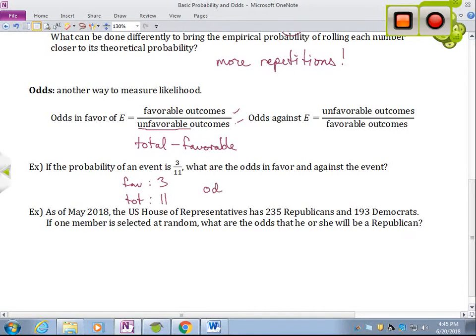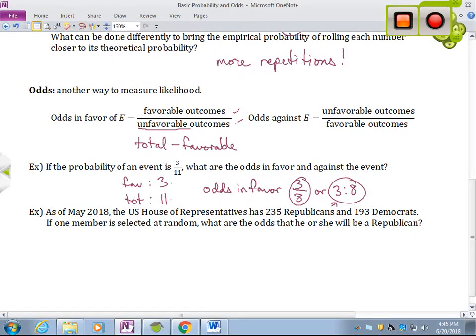So the odds in favor are going to be 3, and then if there are 11 total and 3 favorable, that means there are 8 left over for unfavorable. So 3 to 8, okay, or another way that you'll frequently see this written is 3:8 like this, okay? Either one of these are acceptable.